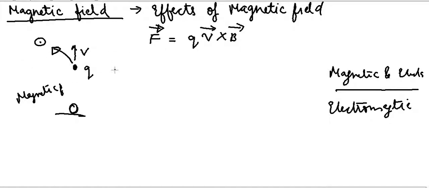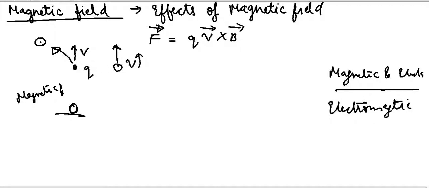But another observer moves at the same velocity as the charged body. To him, this charged body is at rest. But because this is moving at a constant velocity and both are inertial frames of reference, this observer who is moving at a velocity v is also seeing that this charge q is experiencing a force, but to him this charged body is at rest.